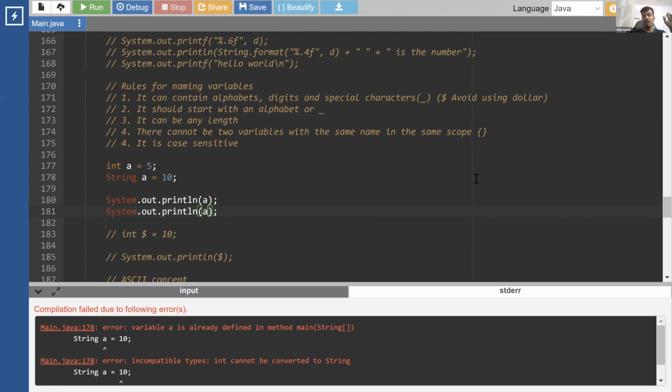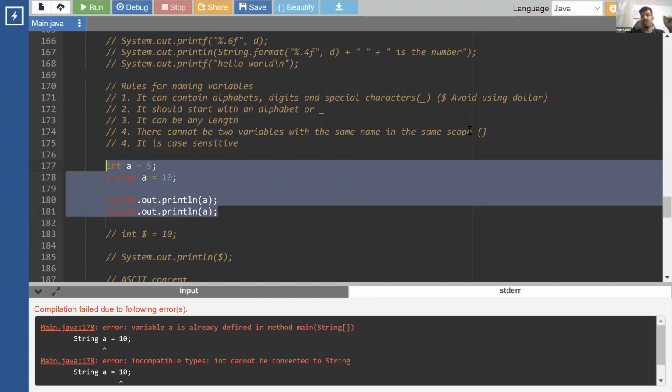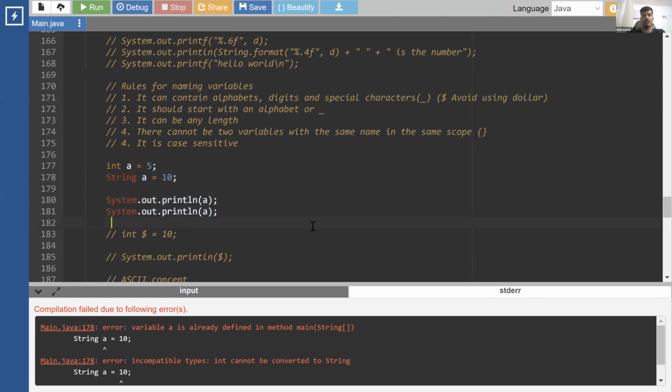Loop is different. A loop has a different scope. I'll come to loops and conditionals, and there I'll explain about scoping, how scope works there. There we create a different scope. So for example, I'll give you an example of scope. Here also I can give you.